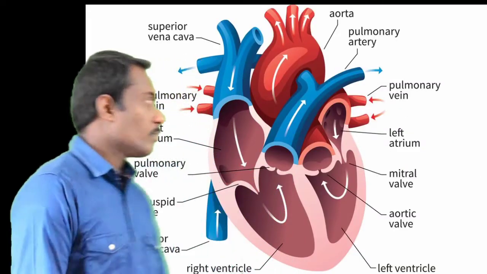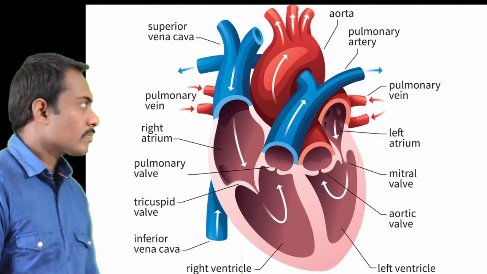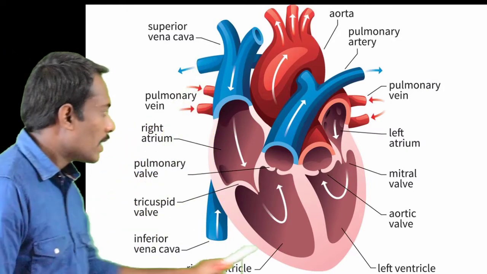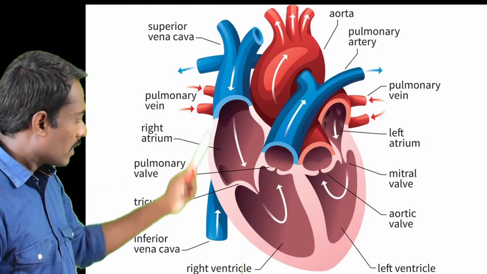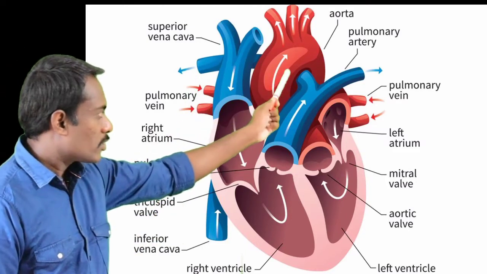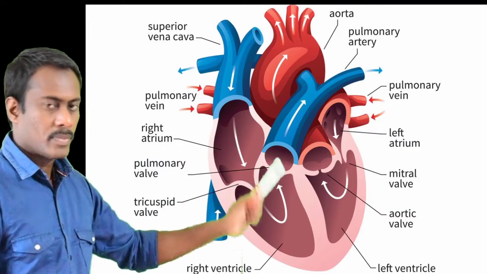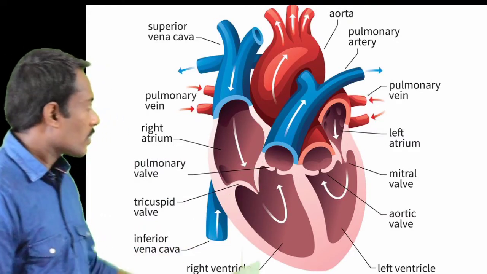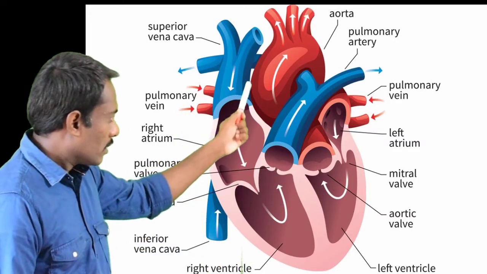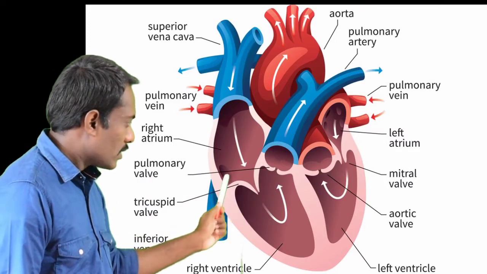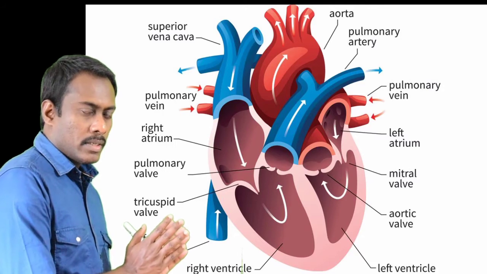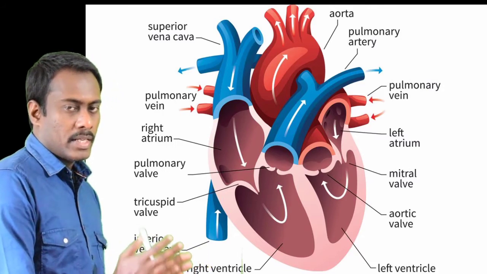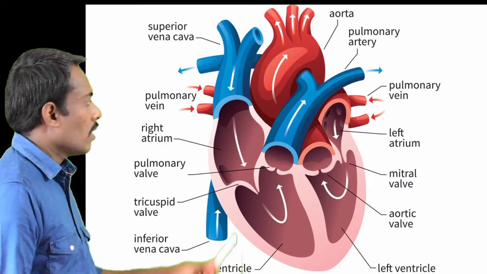In order to carry out this function, our heart has 4 chambers: left atrium, left ventricle, right atrium, and right ventricle. The left and right ventricles are separated by a thick wall called the septum.